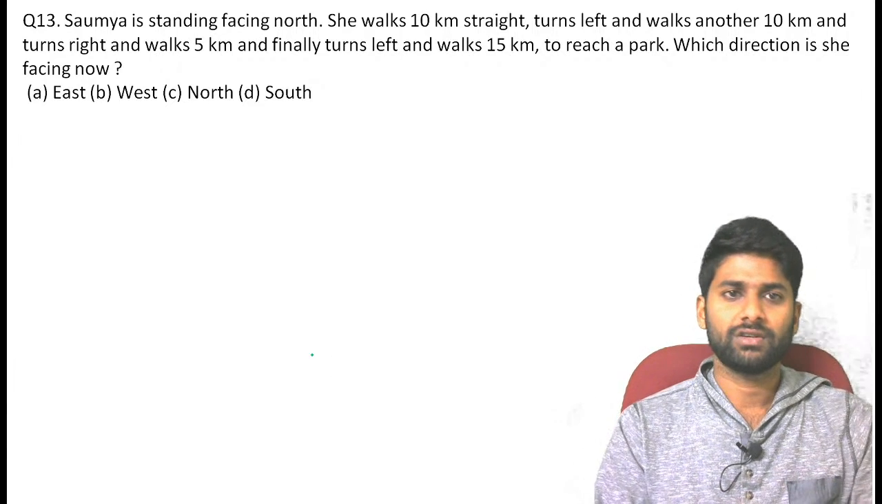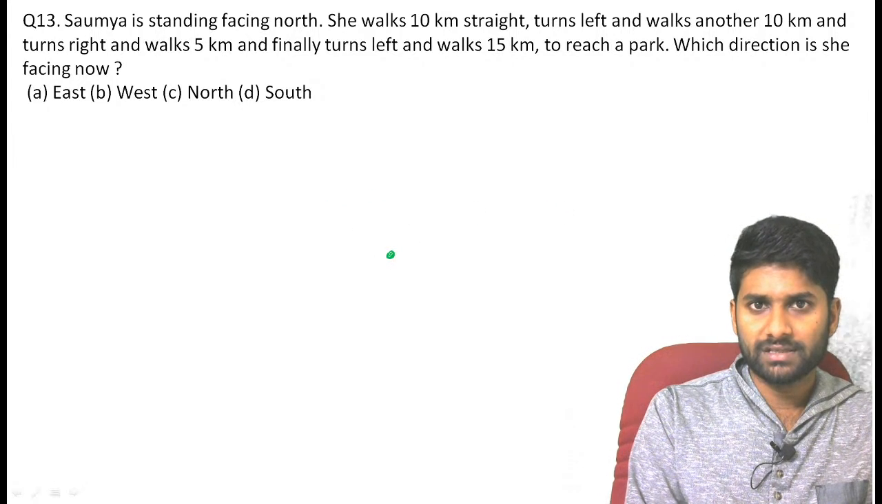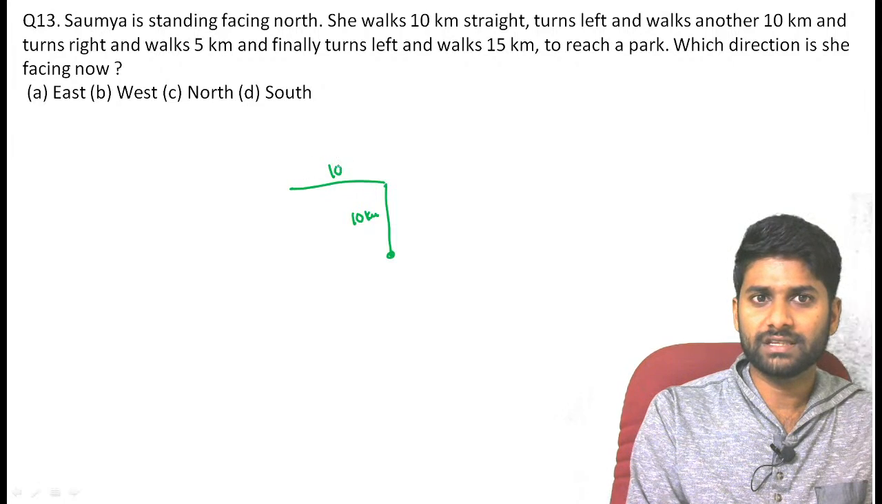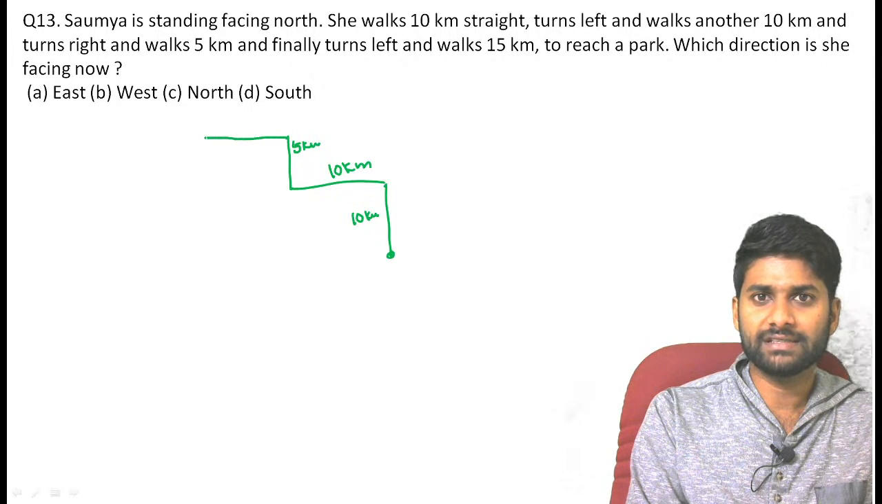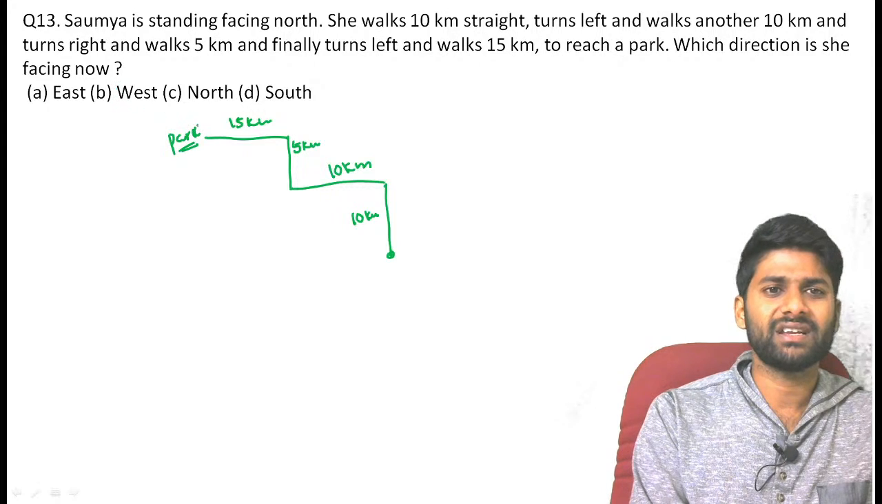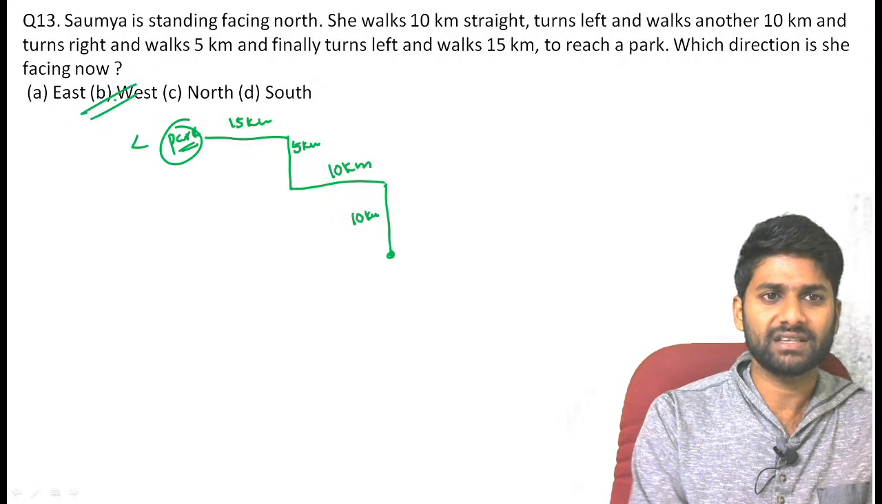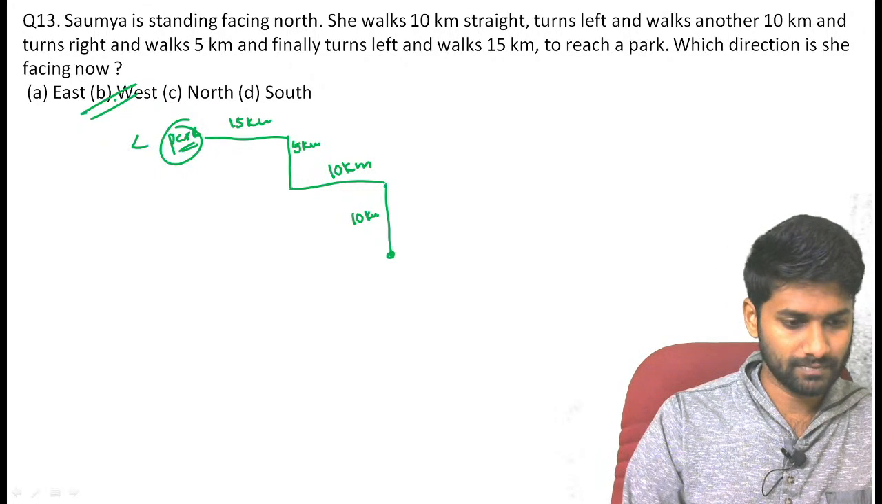Soumya is standing facing north. So initially Soumya was facing north, and she walks 10 kilometers straight. Then she turns left and walks another 10 kilometers, turns right and walks 5 kilometers, and finally turns left and walks 15 kilometers to reach the park. Now which direction was she facing? Direct answer, guys: West is the correct answer. So the person was facing the west direction.